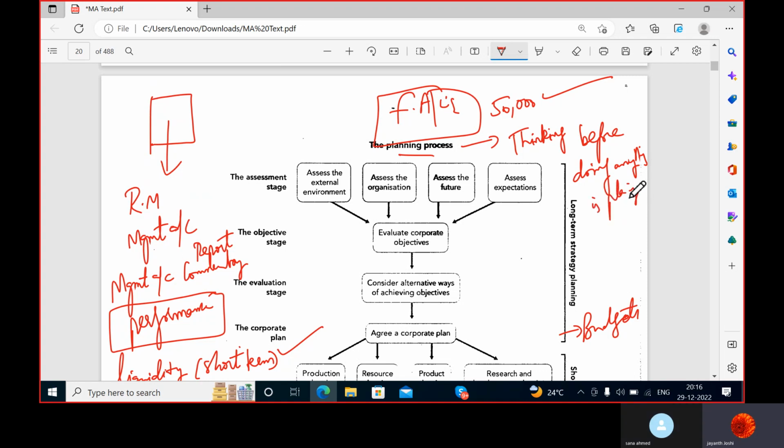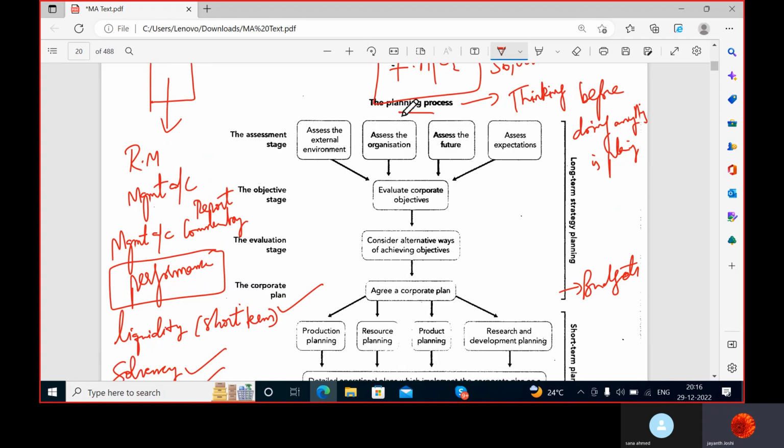And planning is not only this. In planning, you consider all these steps. First is the assessment stage, which is called the general study stage. First, you assess the external environment. That means wherever you want to start a business, wherever you want to go or visit or explore, you first study about that environment.